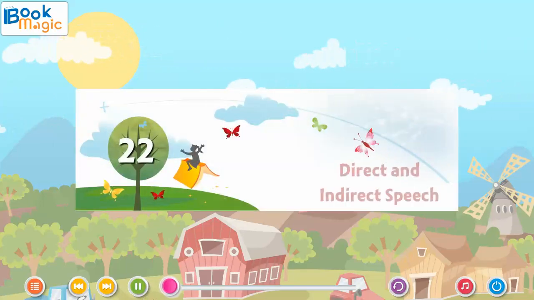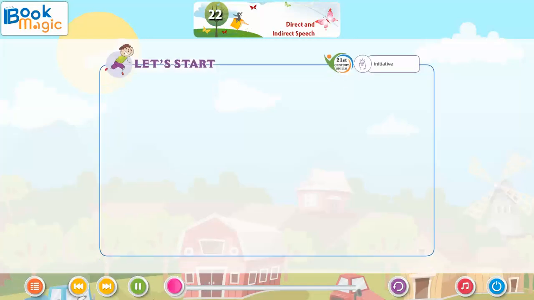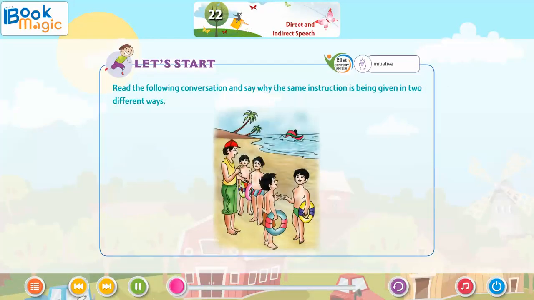Lesson 22. Direct and Indirect Speech. Let's start. Read the following conversation and say why the same instruction is being given in two different ways.